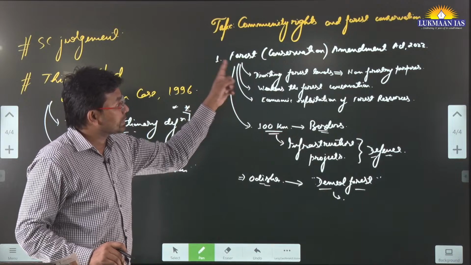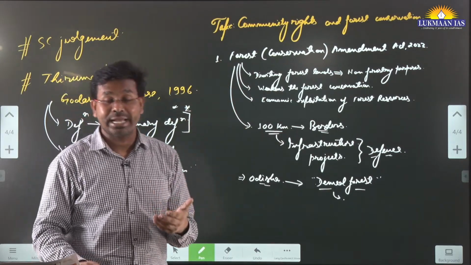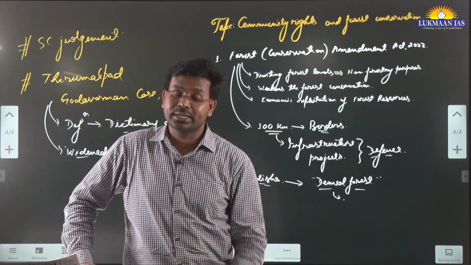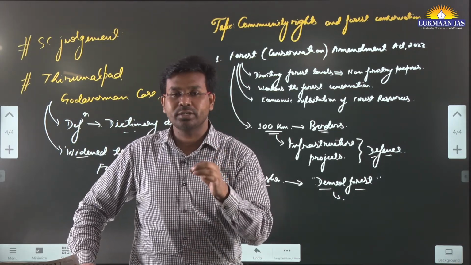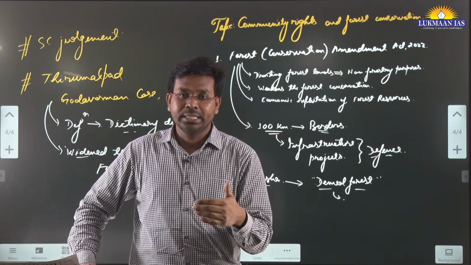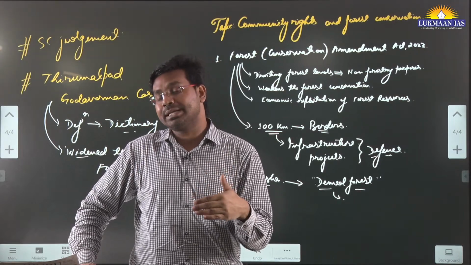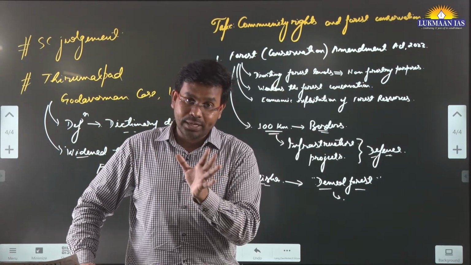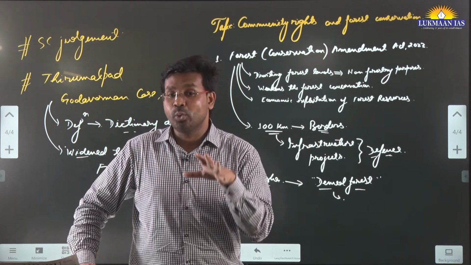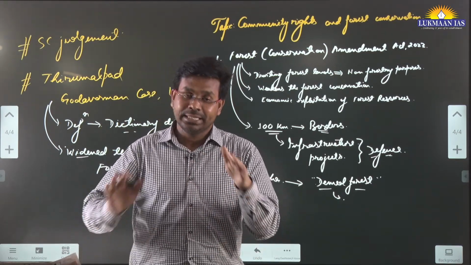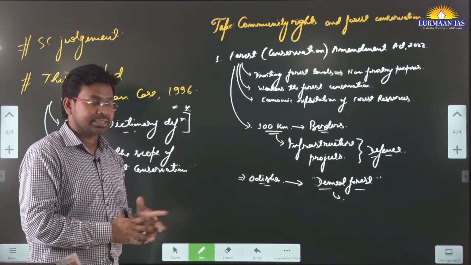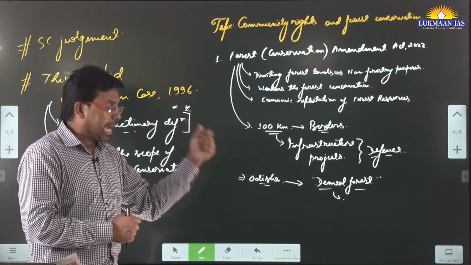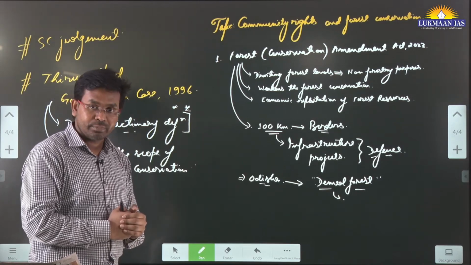So this is the Forest Conservation Act, but what is the Forest Rights Act? The Forest Rights Act 2006 talks about the rights of the indigenous communities, the rights of forest dwellers, the traditional forest dwellers or tribal people who stay in the forest lands, that they have rights over the forest lands or the minor forest output from the forest.